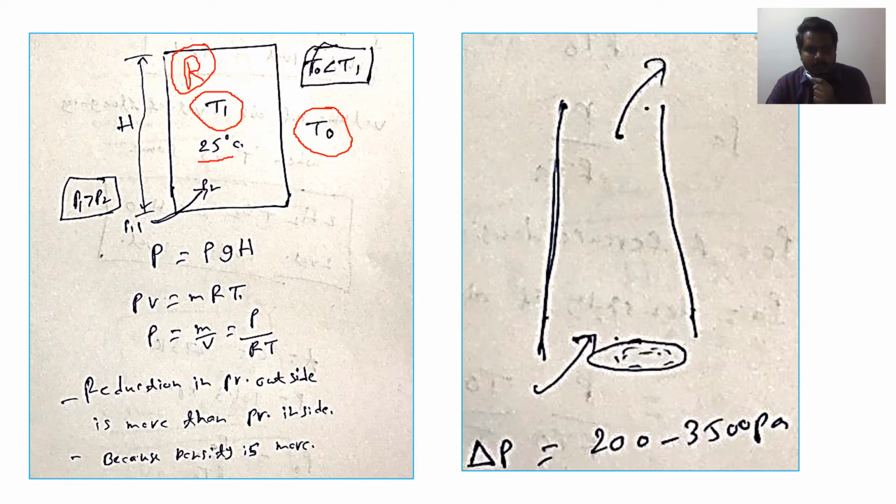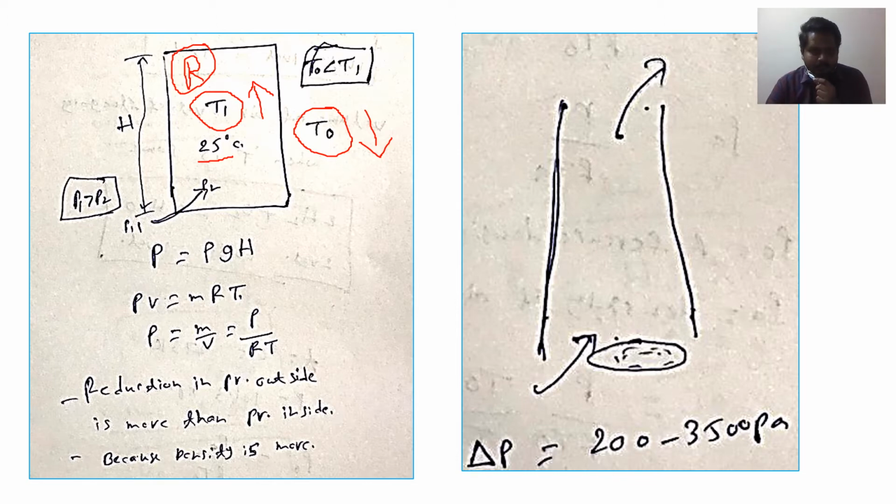So outside temperature will be lower. Inside our home, temperature will be higher in winter season. So we can write it as T0 less than T1. Again, I am repeating, here T0 is the outside temperature, T1 is the temperature inside our home. So, T0 less than T1.